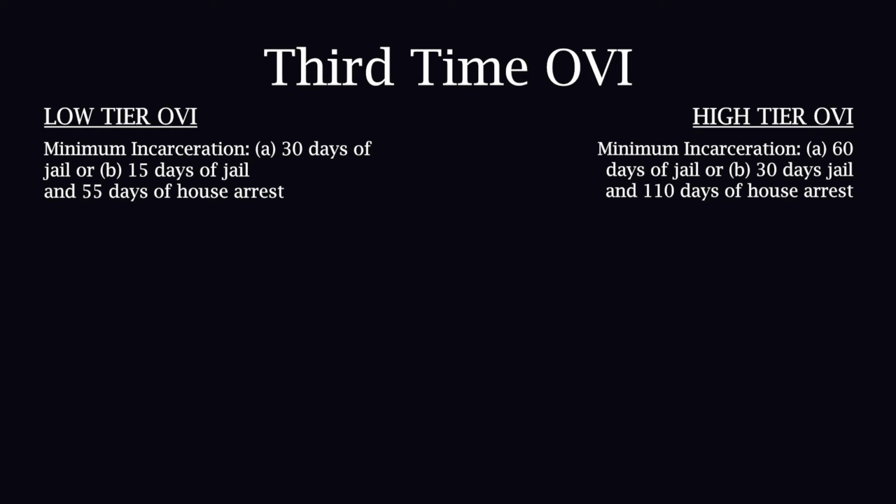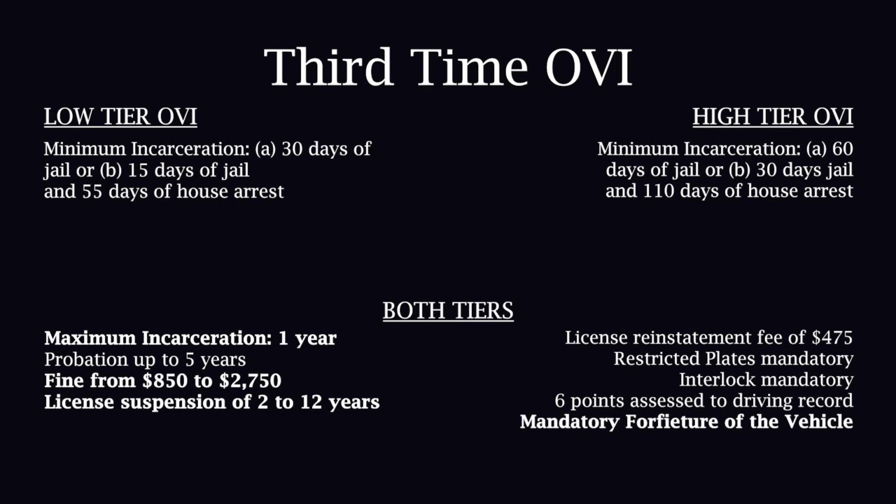registered to you. For a third OVI in 10 years, the mandatory minimum penalties for low tier increase to either 30 days of jail or 15 days of jail plus 55 days of house arrest. For a high tier, the penalties are increased to either 60 days of jail or 30 days of jail plus 110 days of house arrest. The maximum jail time increases from 6 months to 1 year. The fine is increased to $850 to $2,750. The license suspension is increased to 2 to 12 years, and the vehicle will be forfeited if registered to you.